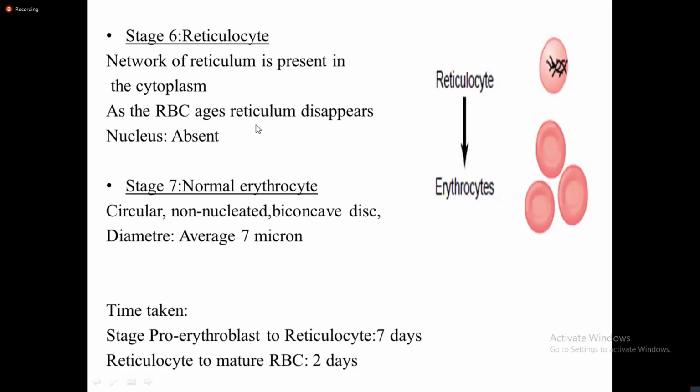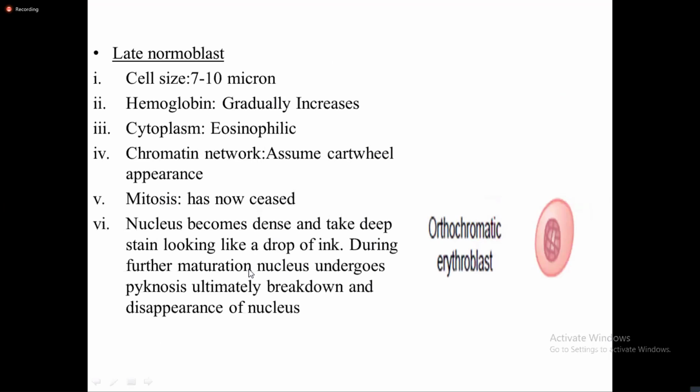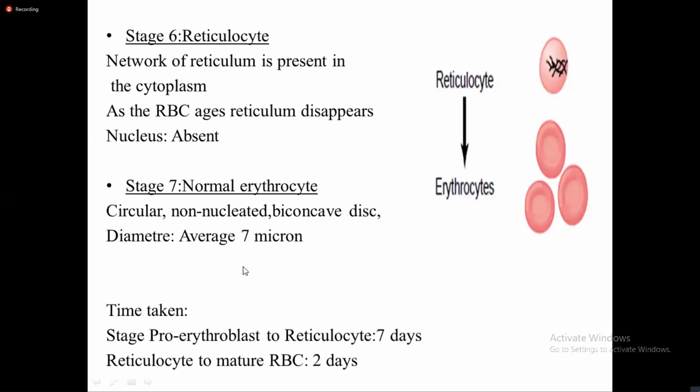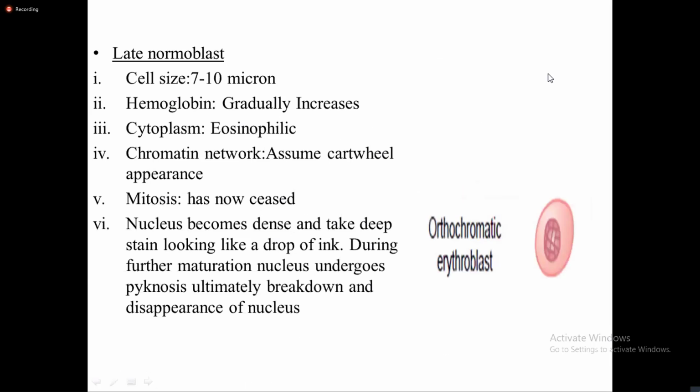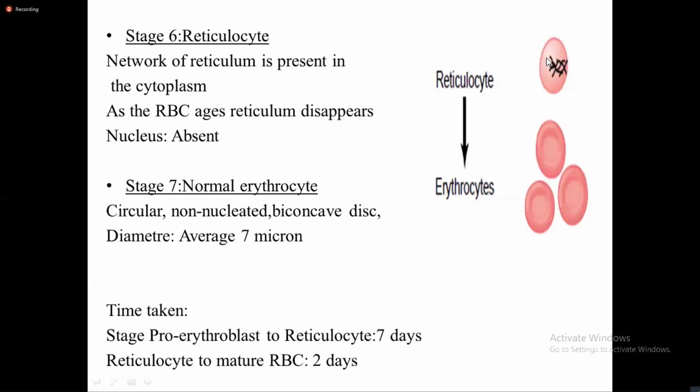The nucleus has already disappeared in the late normoblast cells, so in the reticulocyte there is obviously no nucleus, only this reticulum due to endoplasmic reticulum. As the RBC ages, this reticulum also disappears as it matures into a normal erythrocyte, which is a circular, non-nucleated, biconcave disc with an average diameter of 7 micron.